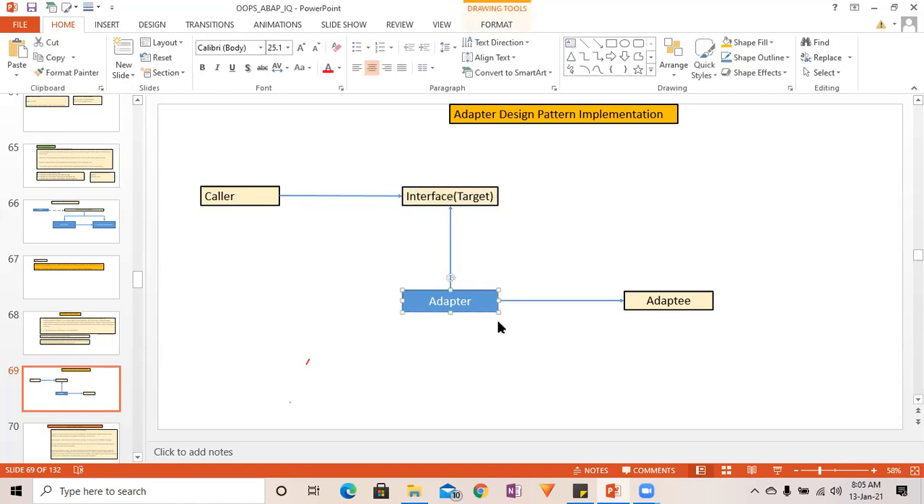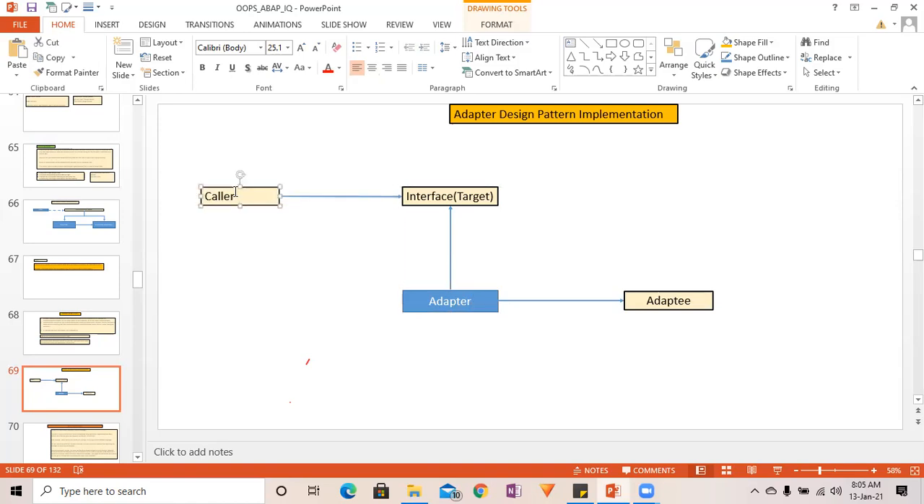So adapter is the one which is helping you to adapt, and adaptive is the one which is inside. For example, if you have a function module, you are going to wrap it inside another function module. The first function module will be known as the adaptive, and the second function module will be known as the adapter. And that you can call inside a program.